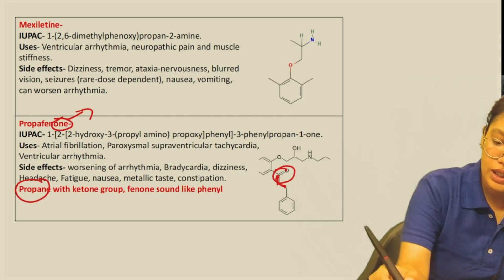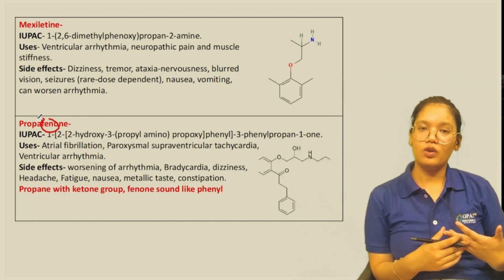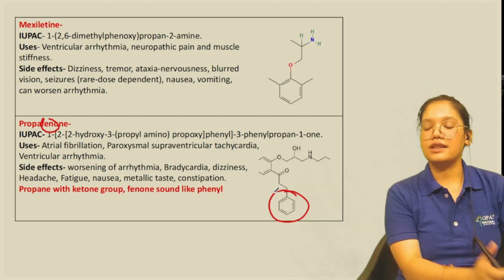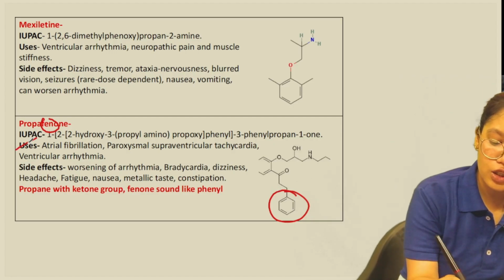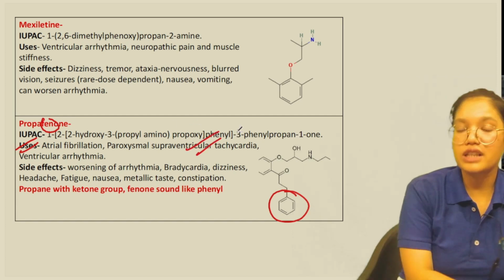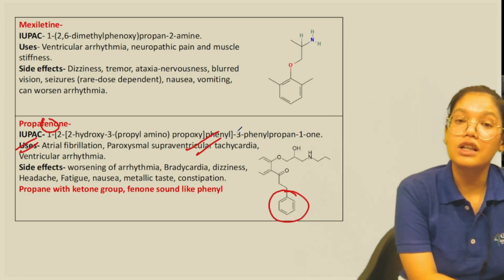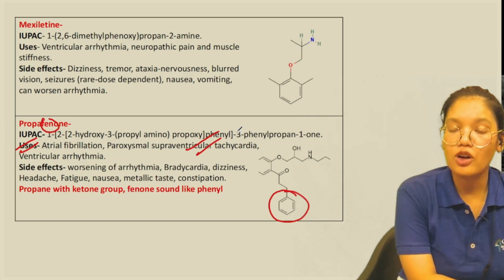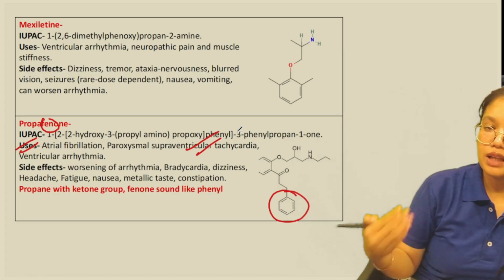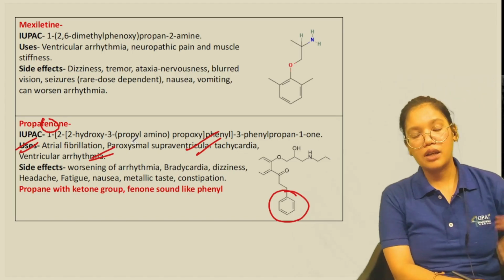Then phenone, in the name we also have a phenone. Now this phenone sounds like phenyl. So we also have a phenyl group here. So that is the structure of propafenone. Then uses, if we talk about atrial fibrillation, it can be used. Then paroxysmal supraventricular tachycardia, again in the atria region, if the tachycardia is starting, that is occurring time to time, again and again. So that's why paroxysmal. Then we have the ventricular arrhythmia, it can be used for that also.